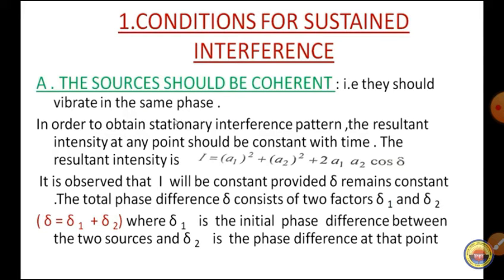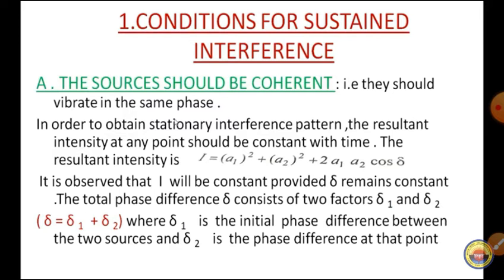That is the coherence. In order to obtain a stationary interference pattern, the resultant intensity at any point should be constant with time. The resultant intensity is I equals a1 square plus a2 square plus 2 a1 a2 cos delta. So it is observed that I will be constant provided delta remains constant. The total phase difference delta consists of two factors, delta 1 and delta 2.